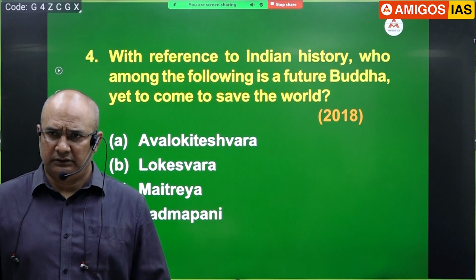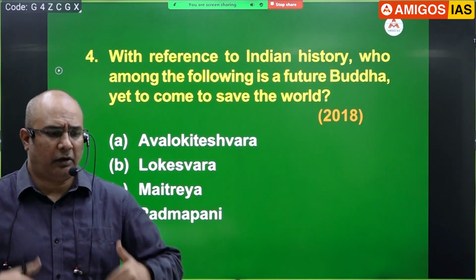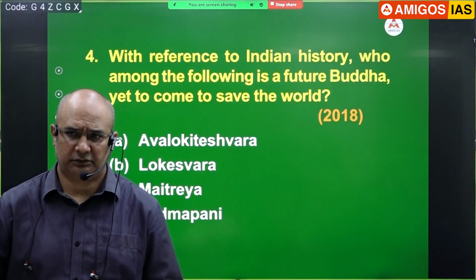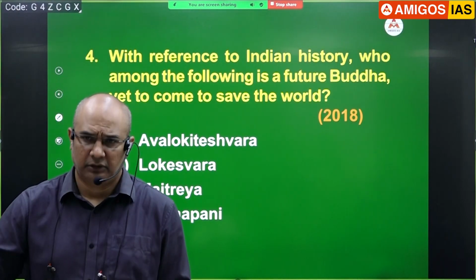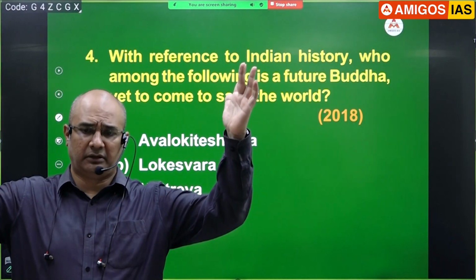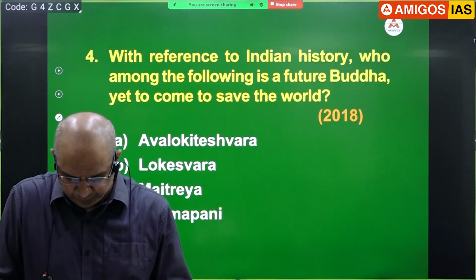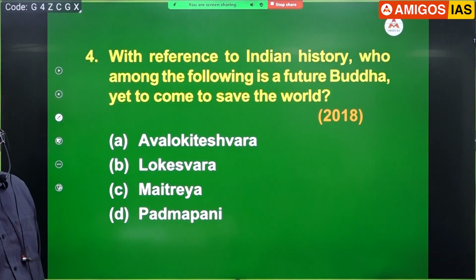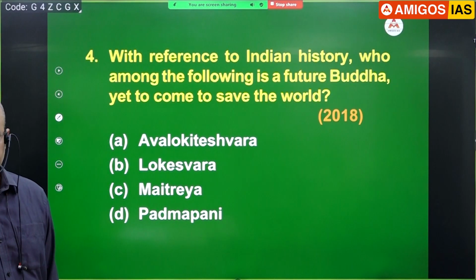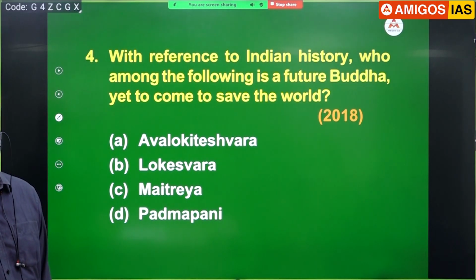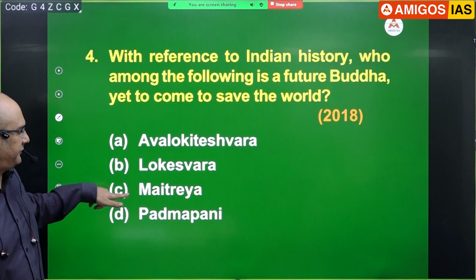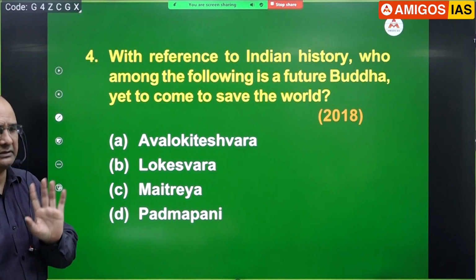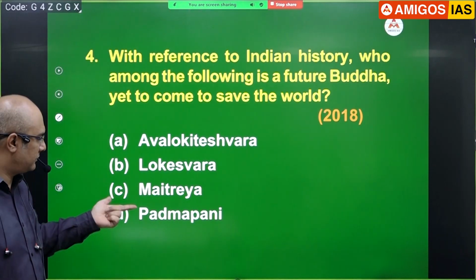Loka means this world. Please write down the English meaning of it. Ishvara means Lord. Loka means this world. The Lord who looks down at the world. I think he's staying somewhere on the top and is looking down at the world. Also called Padmapani. In fact, Lokeshwara, Padmapani and Avalokiteshwara are all one person only, the same person by different names.